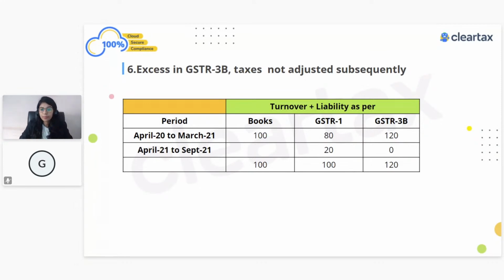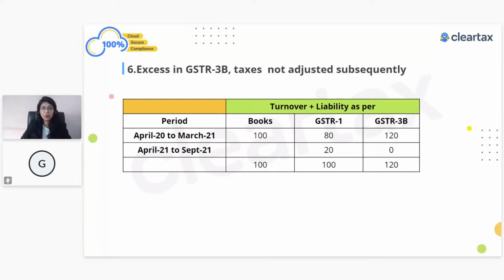So table number 4. I could see one question from Shailesh who is asking, what about the excess paid of 20? So Shailesh, whatever the excess paid is, in that particular case, since this is gone, maybe for the next FY, because you have not adjusted till the month of September, you have to either go and ask for the refund. You will know that in GSTR-9 you have shown your accurate turnover and the accurate liability, which should always match with your GST returns or books of account.